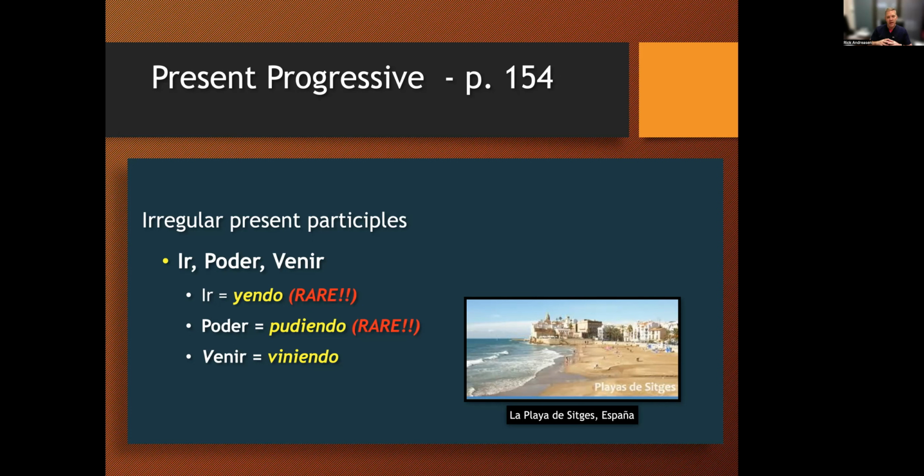So it's pudiendo, and that's rare too. Imagine saying, I am being able to eat. Context-wise, it's not a very helpful verb in this tense. Venir goes to viniendo. So same thing, it's E to IE in the present tense, but it's just going to be E to I, viniendo.